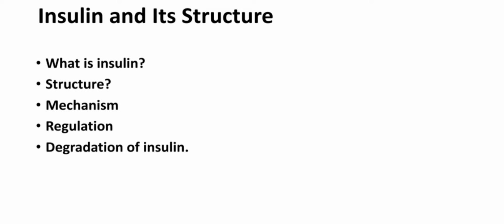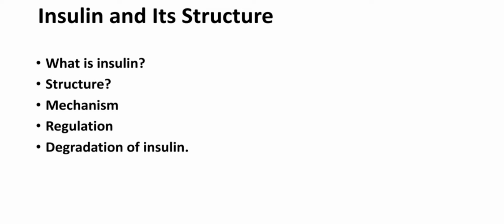So, what is insulin? Basically, insulin is a protein made up of peptide bonds, which is present in many species' bodies, but here we are going to discuss human insulin.